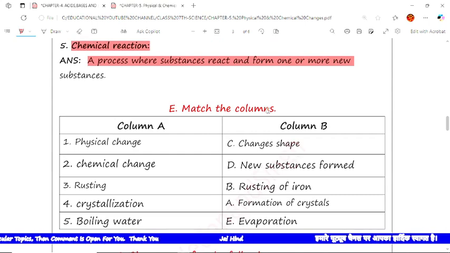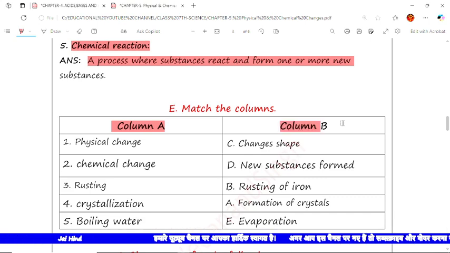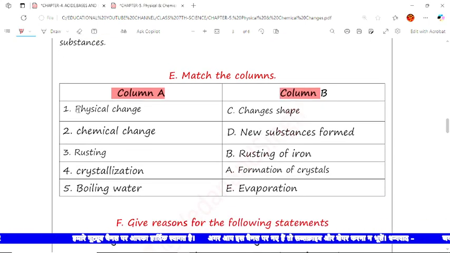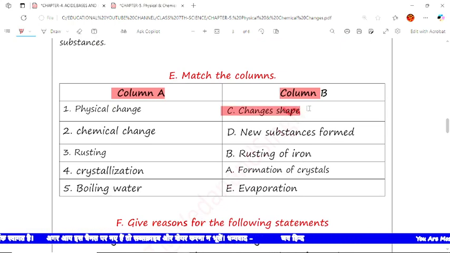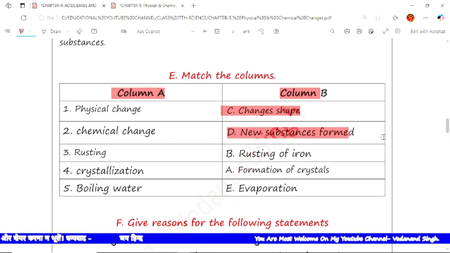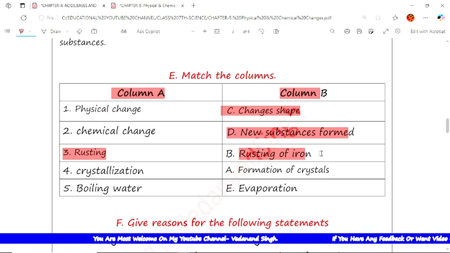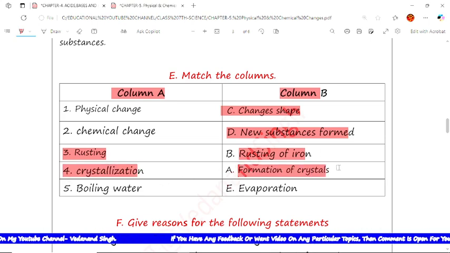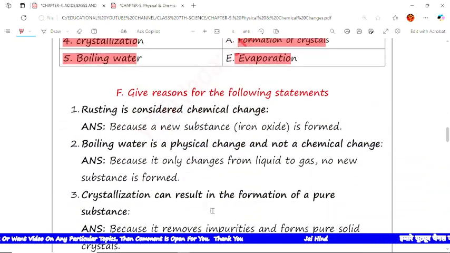Now match the columns. Column A is given here and we have to match it with column B. In column A, first is physical change, you have to match it with change in shape, C. This is correct. Now the second is chemical change, meaning new substances are formed, and the third is rusting of iron. B is the correct option. Crystallization, that is formation of crystals. Now the fifth is boiling water, that is evaporation. This is the matching, you can match it in this pattern.